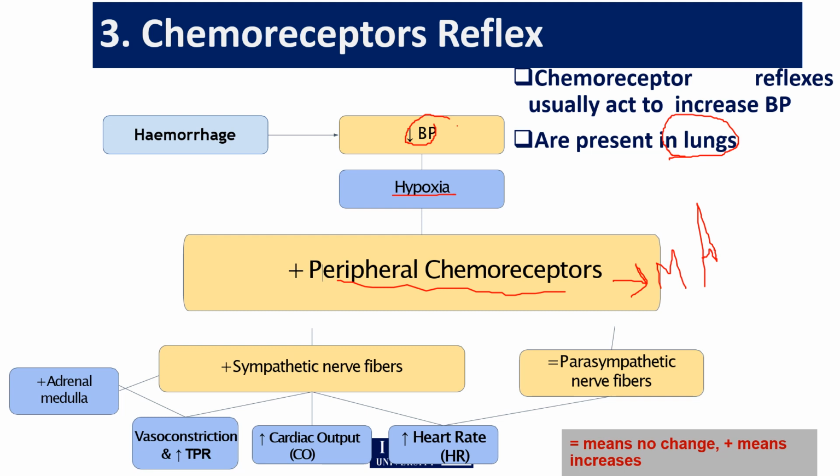Because the blood pressure is low, the medulla oblongata will decrease the parasympathetic pathway and increase the sympathetic pathway. The sympathetic pathway will again cause vasoconstriction and increase the PR, the cardiac output will increase, and the heart rate will increase, and due to all these effects the blood pressure will increase.